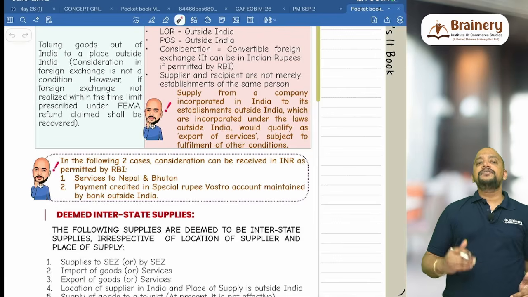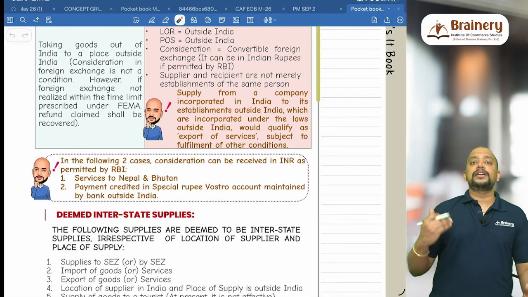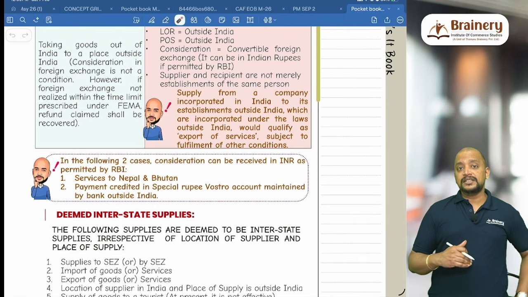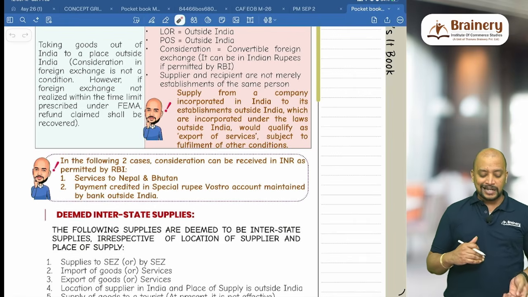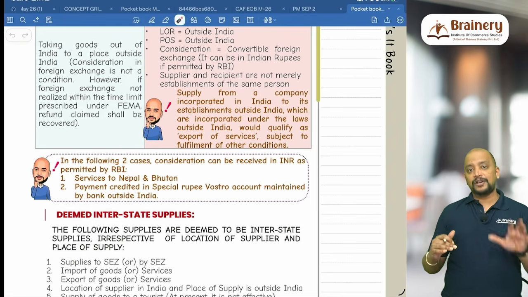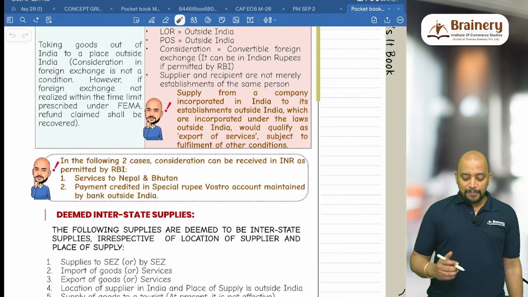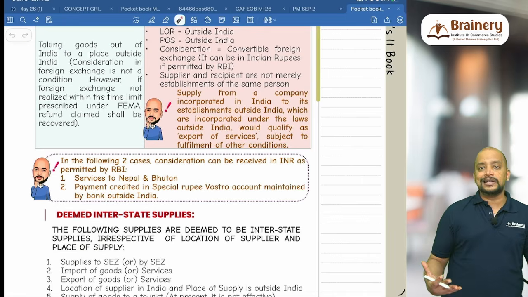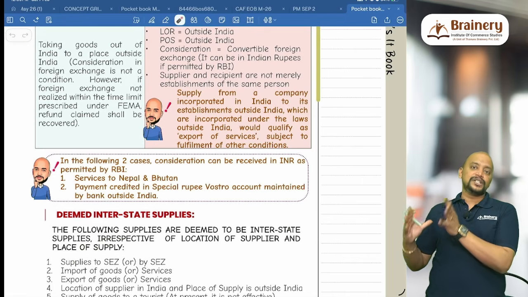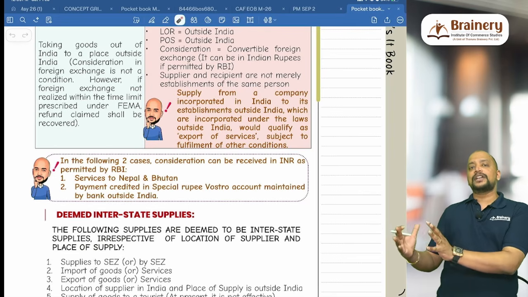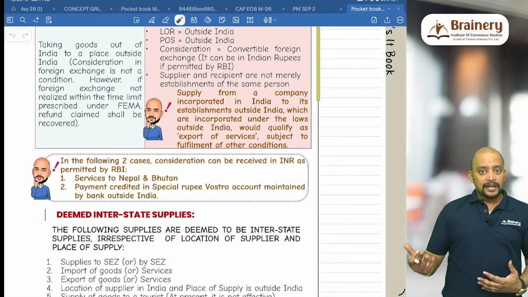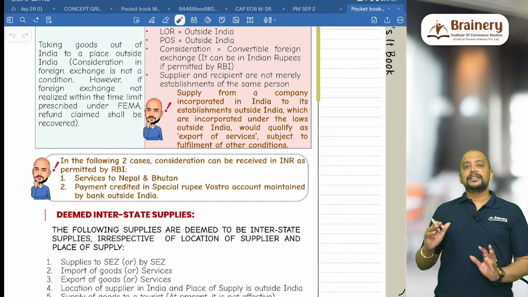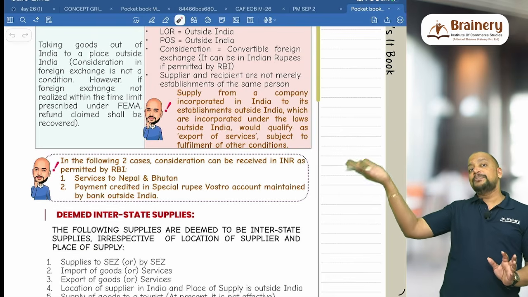Number one, whenever we are providing services to Nepal and Bhutan, the consideration can be in Indian rupees. Even when it is in Indian rupees, it is equated that it will be in convertible foreign exchange. Second, the payment will be credited in a special rupee escrow account maintained by a bank outside India. So there will be a bank outside India with which the Indian government has signed a kind of MOU, wherein the payment will be credited in foreign exchange.